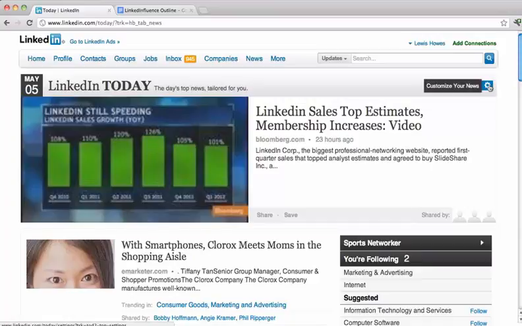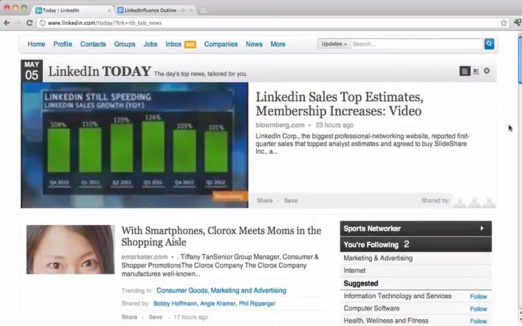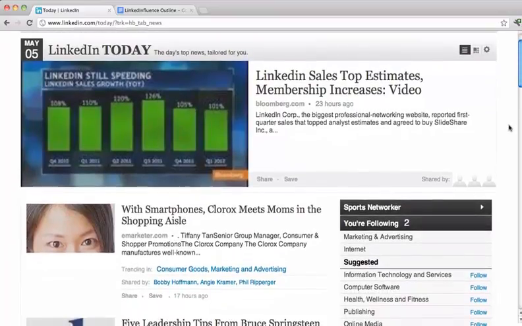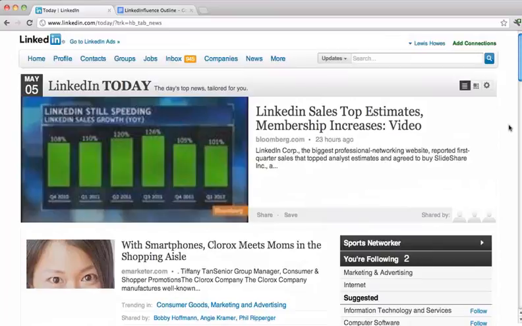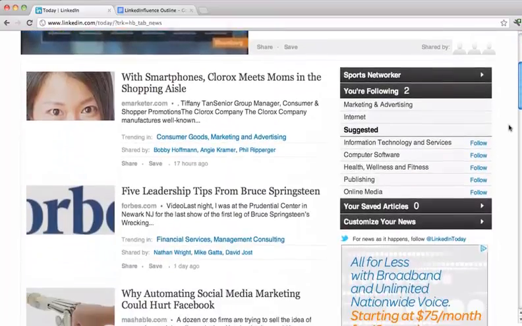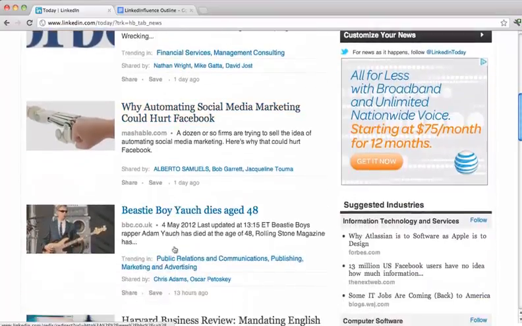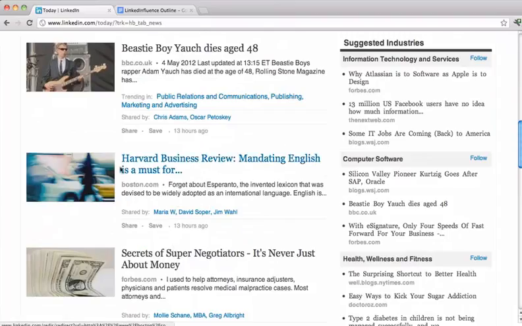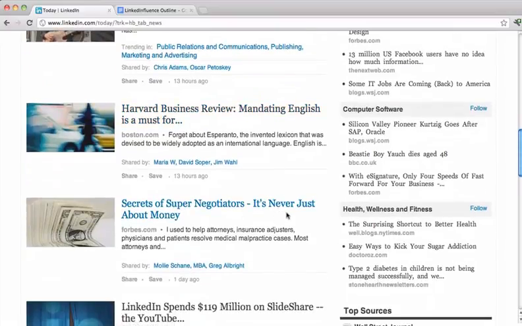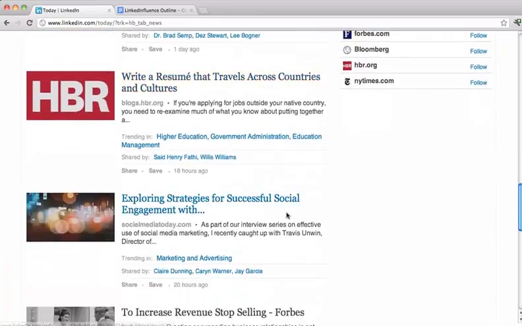You can customize your news based on the industry, type of information you want to receive. I tailored my news for this type of information, social media marketing, business, entrepreneurship, stuff like that. So you can see I'm getting content from eMarketer, from Forbes, from Mashable. You can see Boston.com, all this different stuff related to my industry, the Harvard Business Review, secrets about super negotiators, right? A lot of good stuff on here.